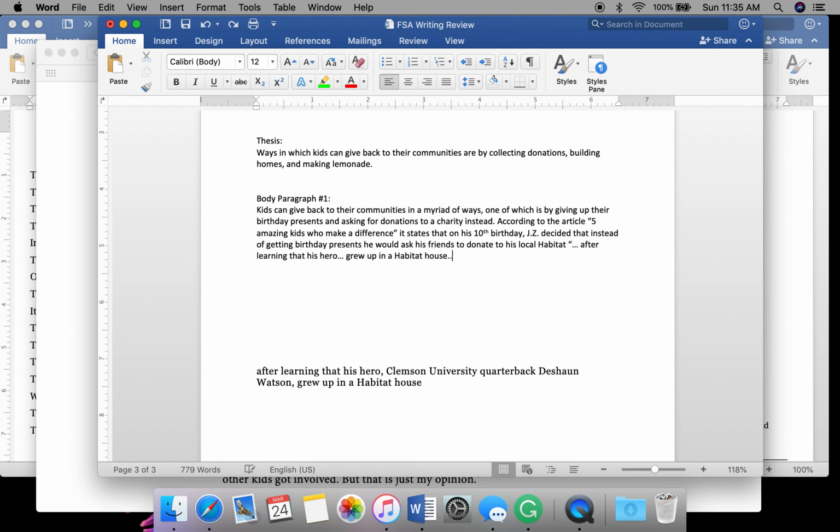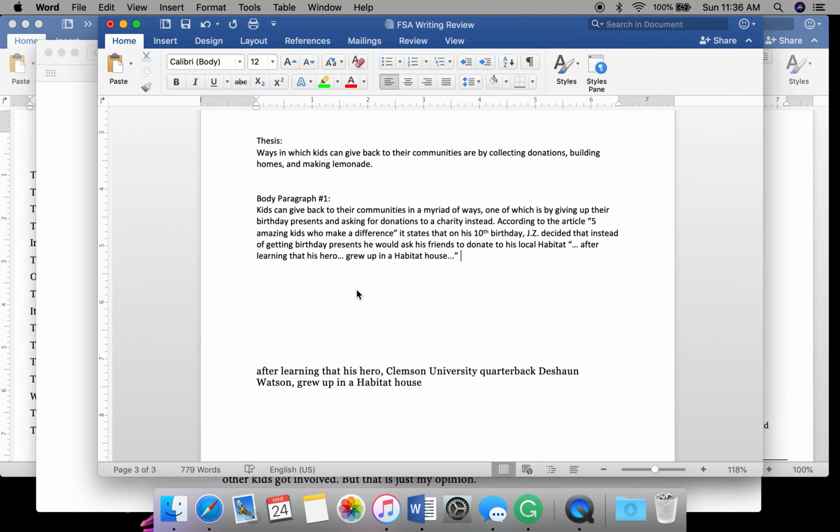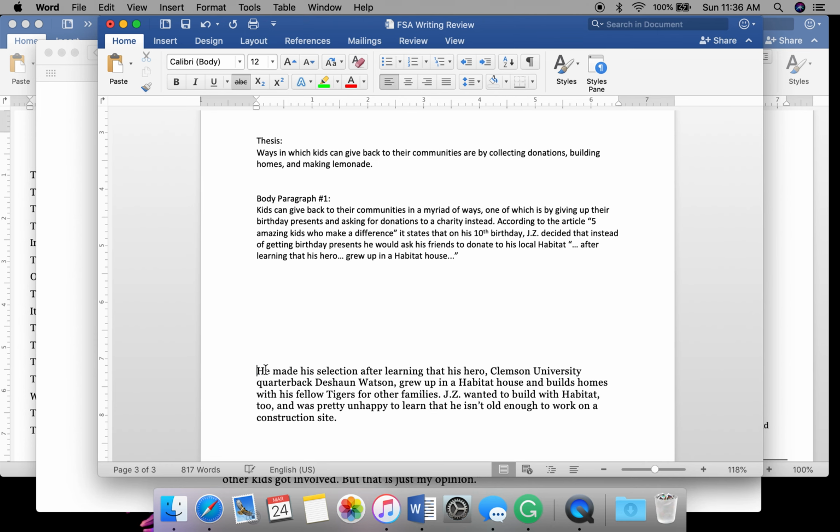And that, again, is not the end of the sentence, so I've added the ... Let's take that whole sentence over here so you can see what I have taken out of it. So he made his selection. I deleted that and replaced it with a ... or the ellipses. I've removed this section as well. And then I didn't think this was relevant to what I was speaking about right now.